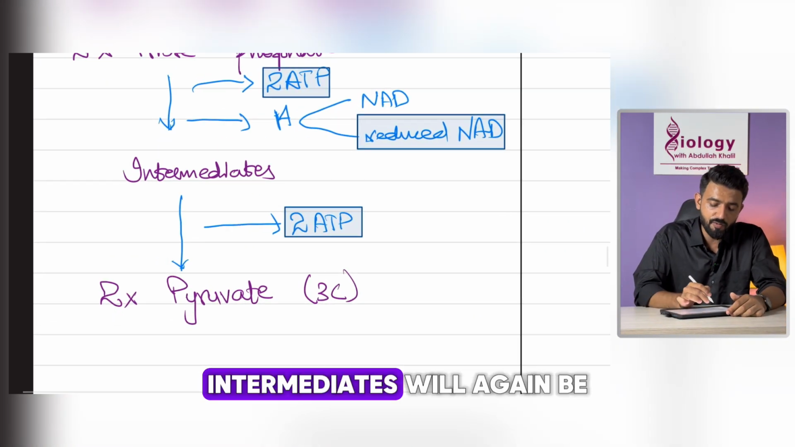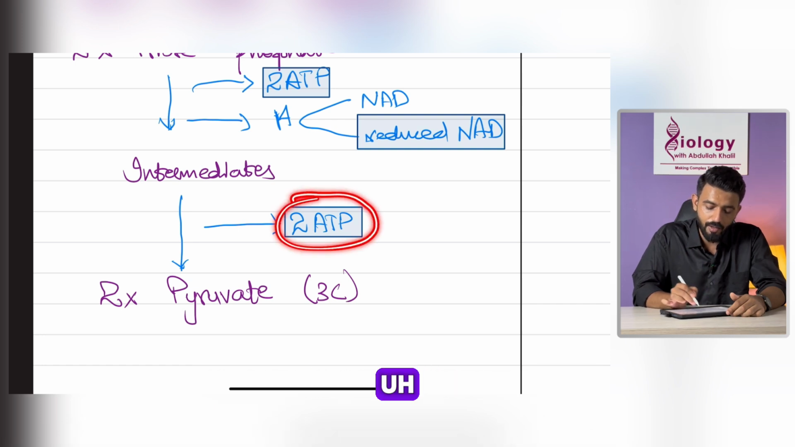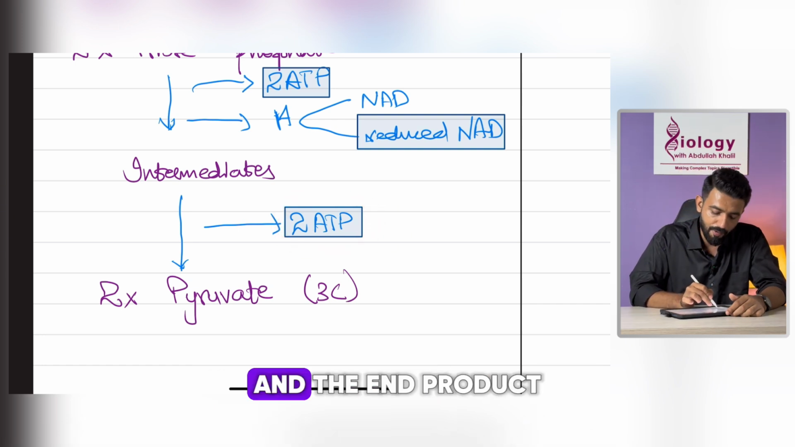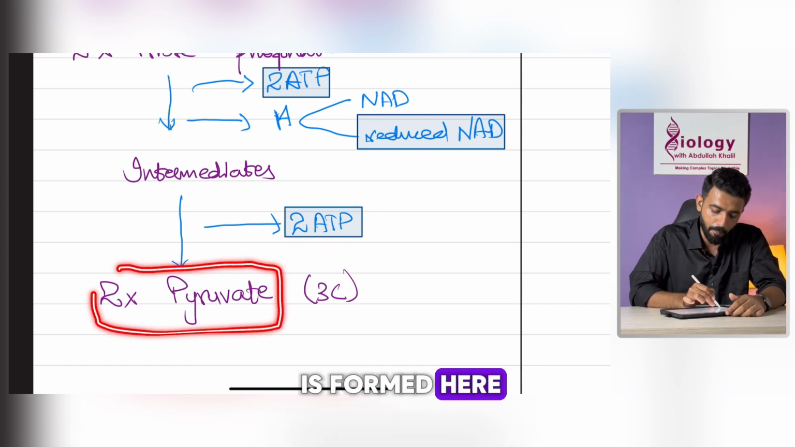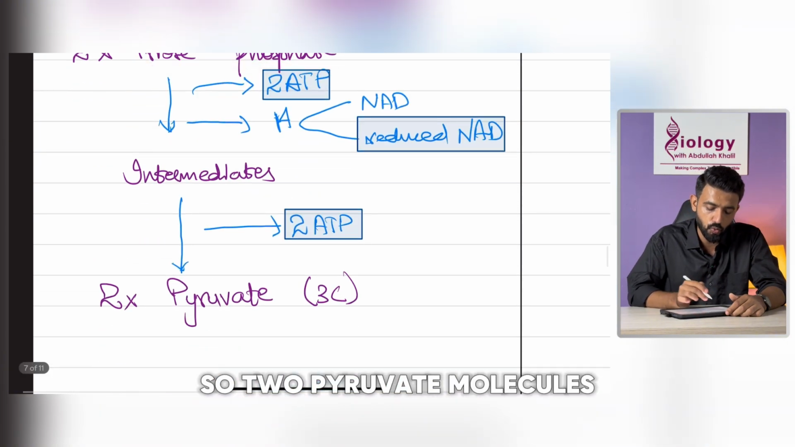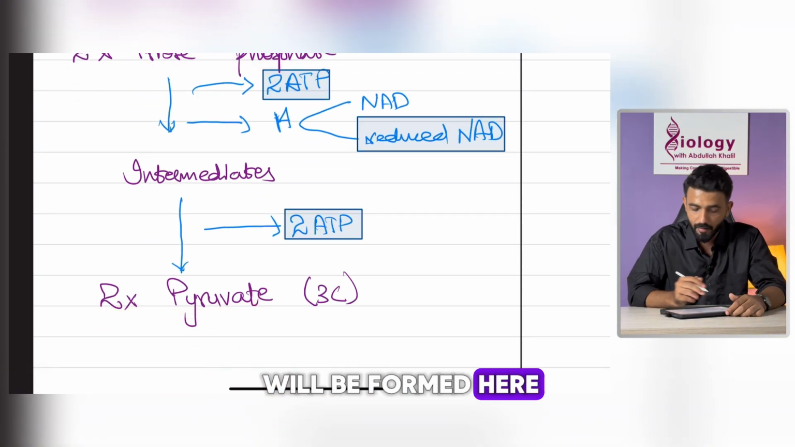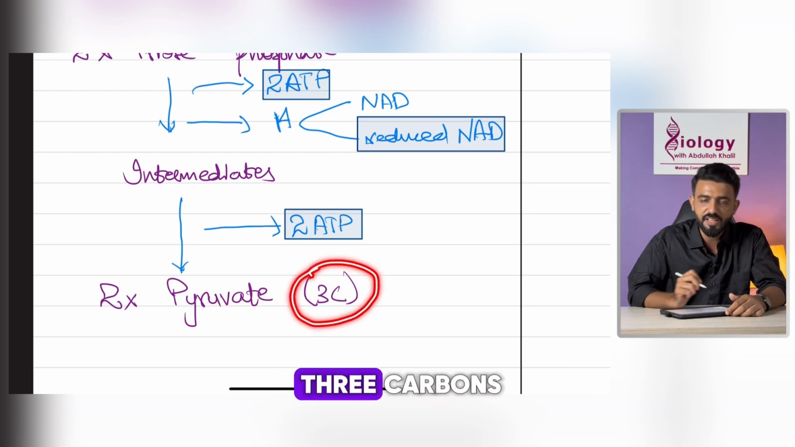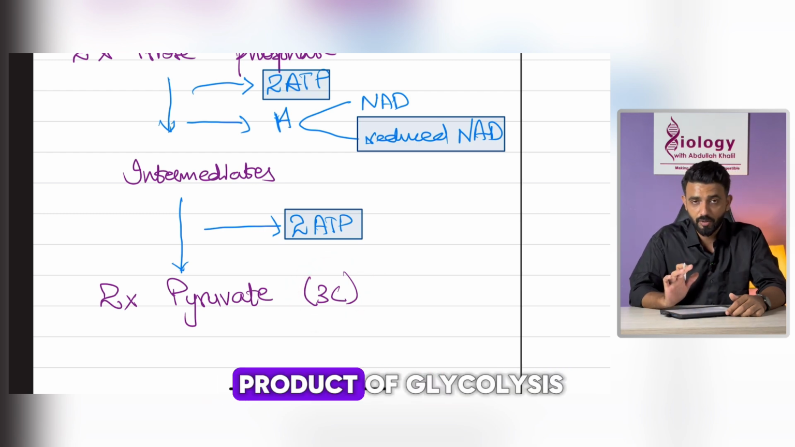The intermediates will again be broken down and they will release 2 ATP and the end product is formed here, pyruvate. Obviously, because we had 2 triose phosphate molecules, 2 pyruvate molecules will be formed here. Each pyruvate will have 3 carbons. This is the end product of glycolysis.